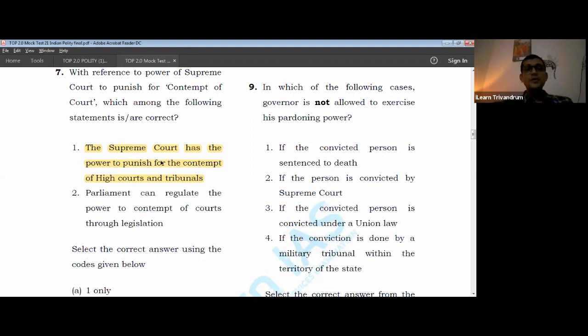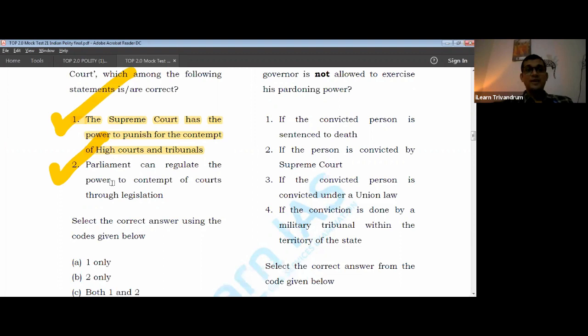The Supreme Court has power to punish for contempt of High Courts and tribunals, which is right. Parliament can regulate, I told you already. There is a legislation, the Contempt of Courts Act, according to which the Parliament has defined what contempt means and what punishment means. So the seventh answer is C.